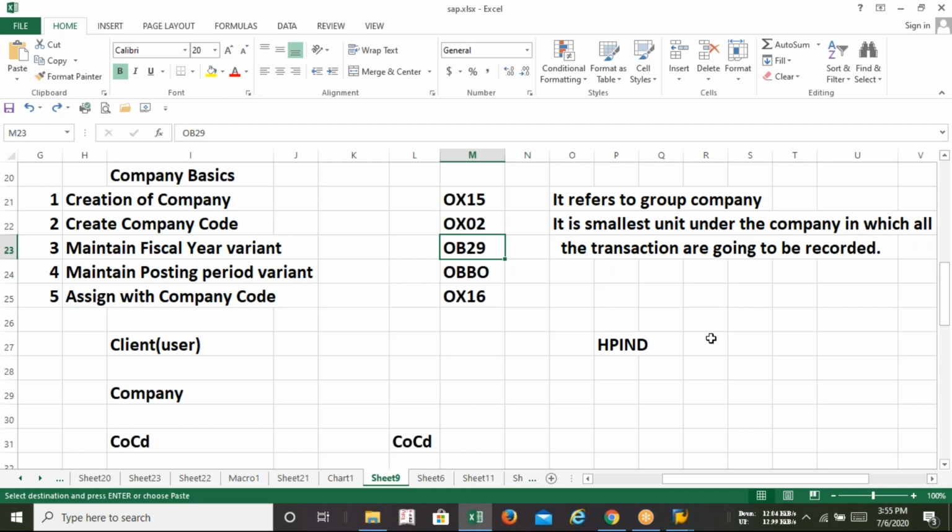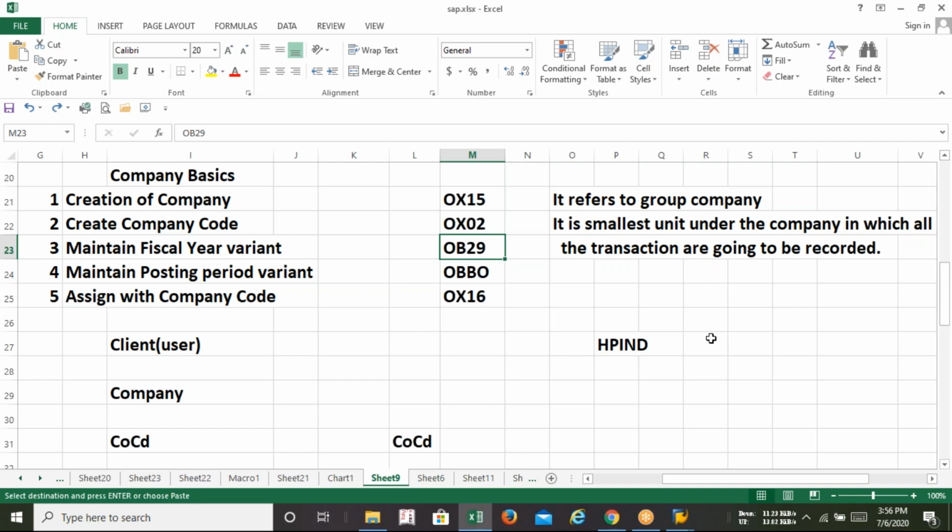Whenever we say financial year, it is totally confined to India. The Indian financial year starts from April and ends in March of the next year. But SAP is global software, so we will not use the term financial; we will use the term fiscal.